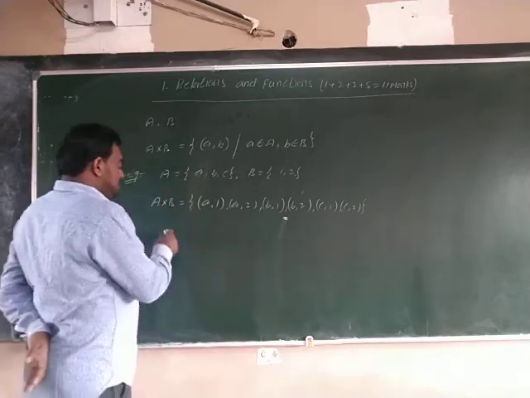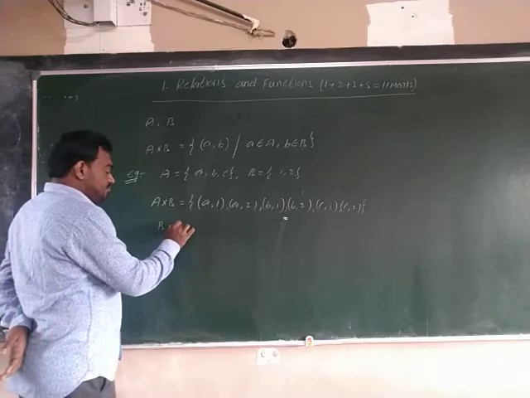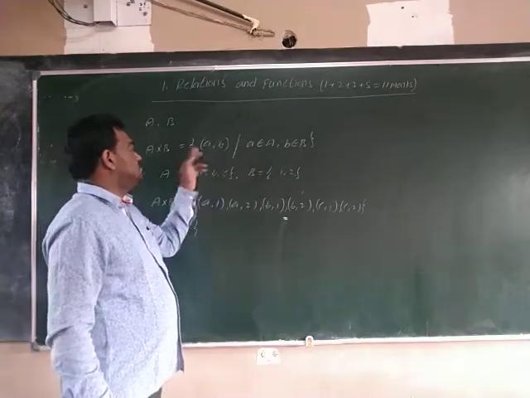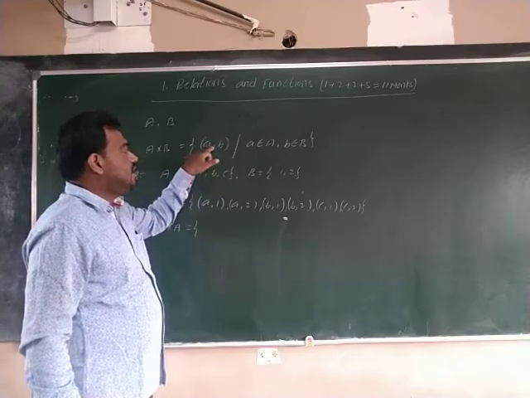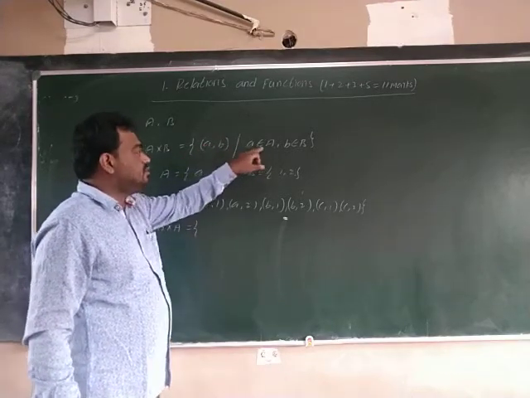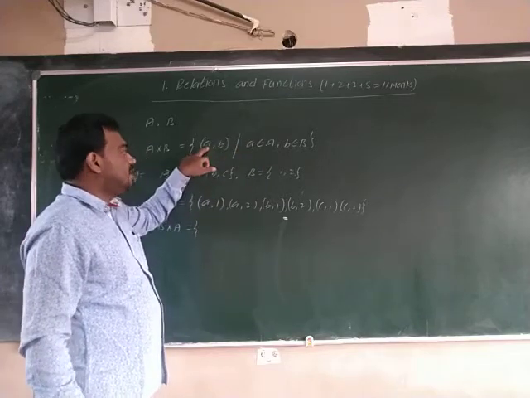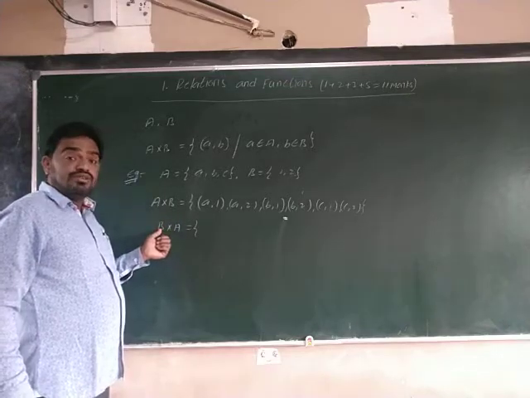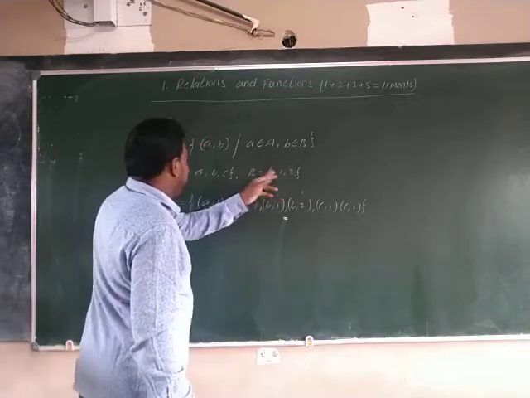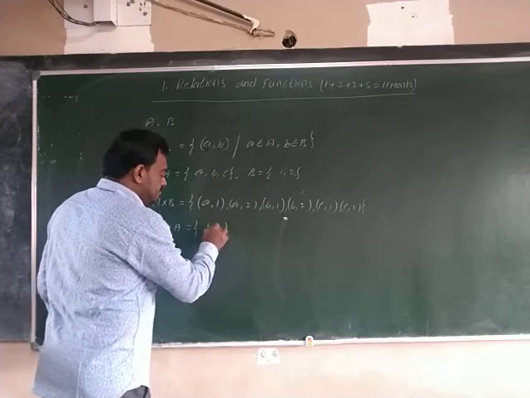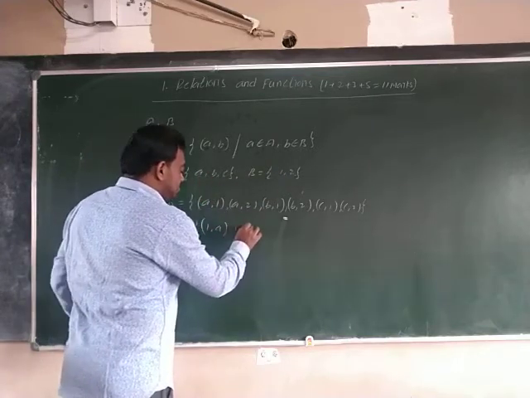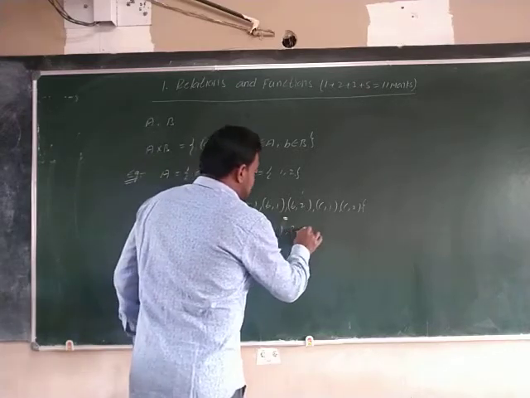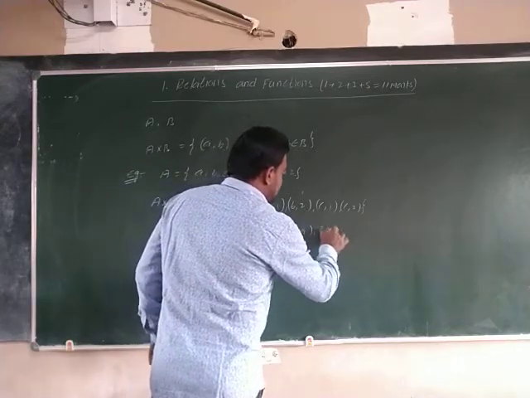See, if you write B cross A, what are we getting? That means, in A cross B what did we write? Ordered pair (a, b) where a belongs to A. That means the first element of the ordered pair belongs to the first set. Here, what is the first set? B. So reverse it: you write (1, a), (1, b), (1, c), next (2, a), (2, b), (2, c).